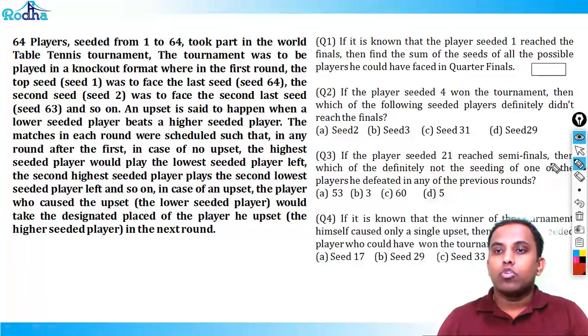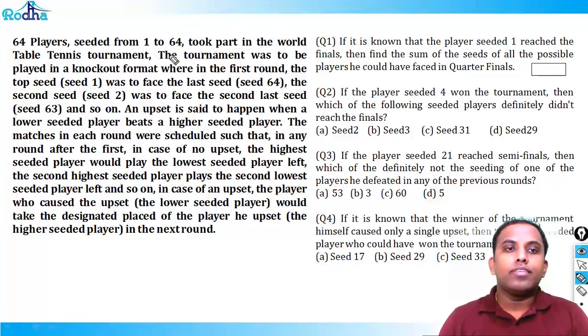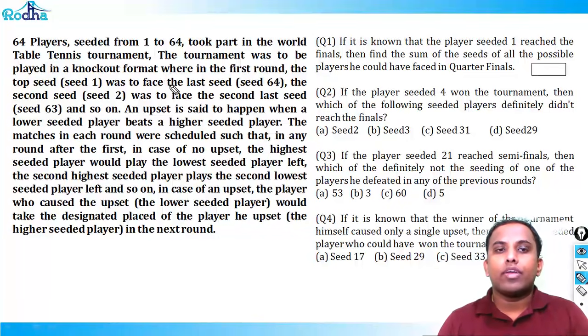Okay, so just read this set here. Very nice set it is. 64 players seeded from 1 to 64 took part in the World Table Tennis Tournament. The tournament was to be played in a knockout format where in the first round the top seed, seed means basically rank, top seed, seed 1, was to face the last seed. The second seed was to face the second last seed and so on. An upset is said to happen when a lower seeded player beats a higher seeded player.